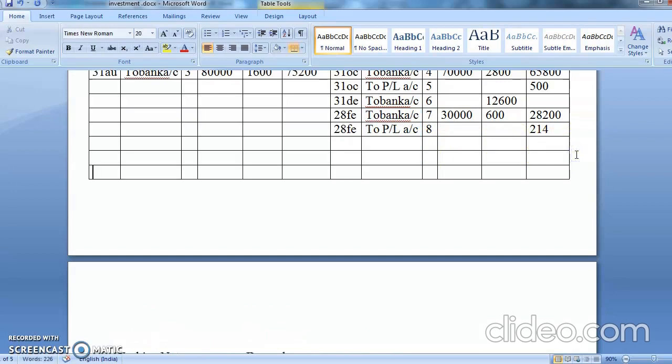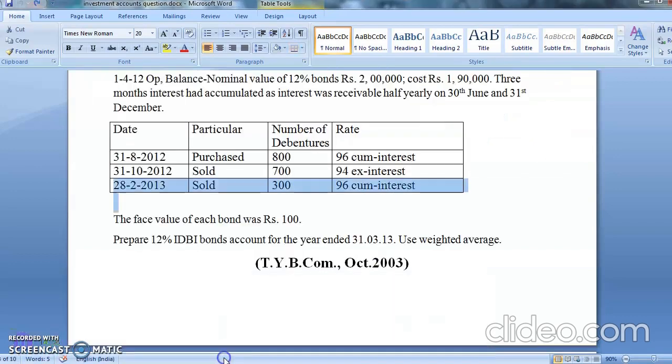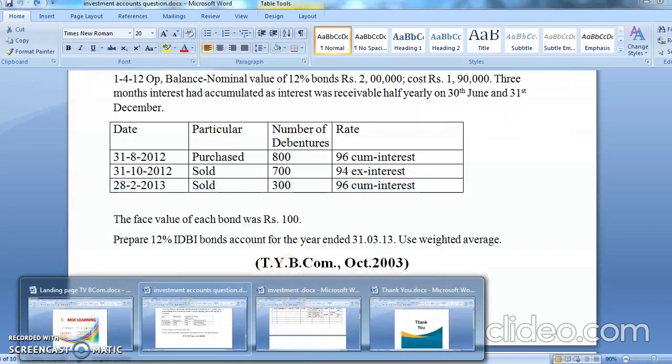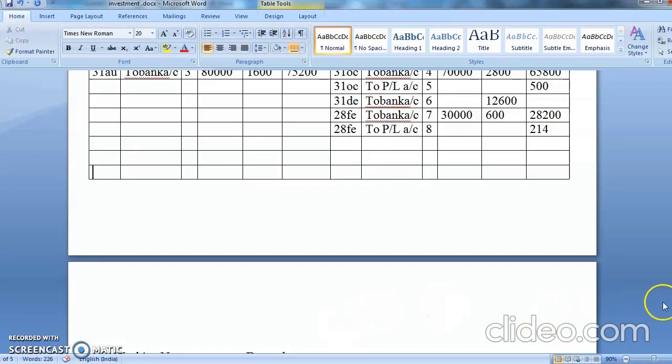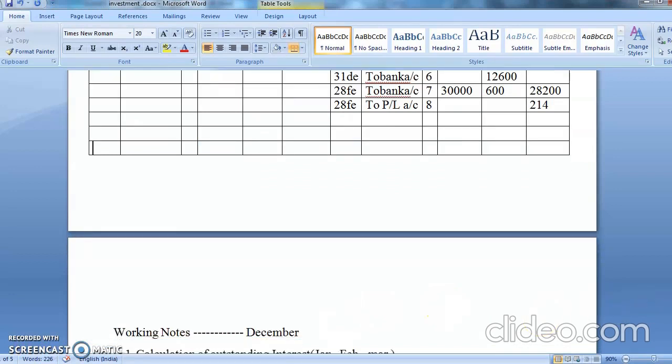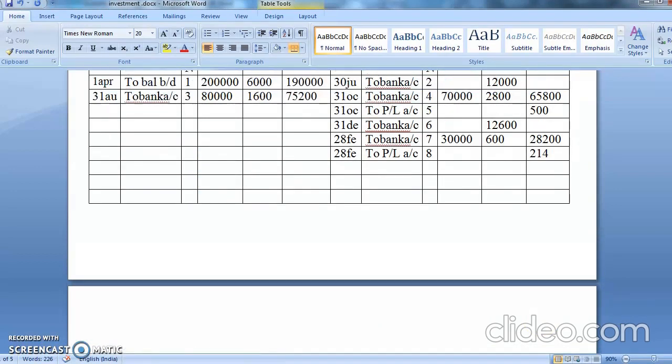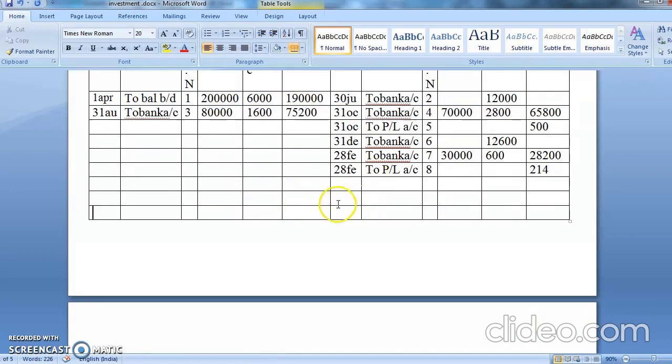Now what is remaining is only the totaling part on 31st of March. Okay, everything is over. So chalo, we'll do the totaling for 31st March. So here 31st March, balance carried to balance brought down.